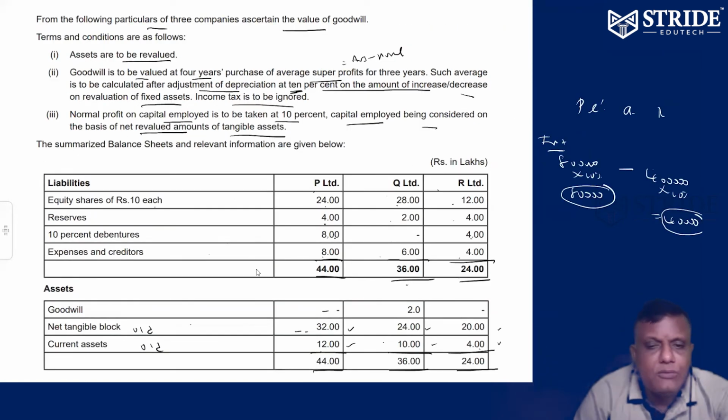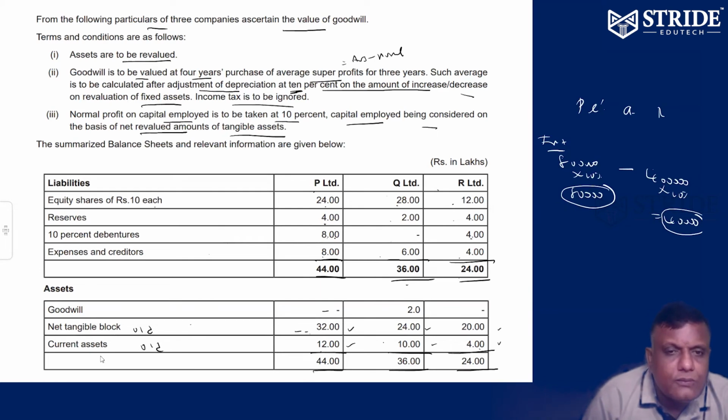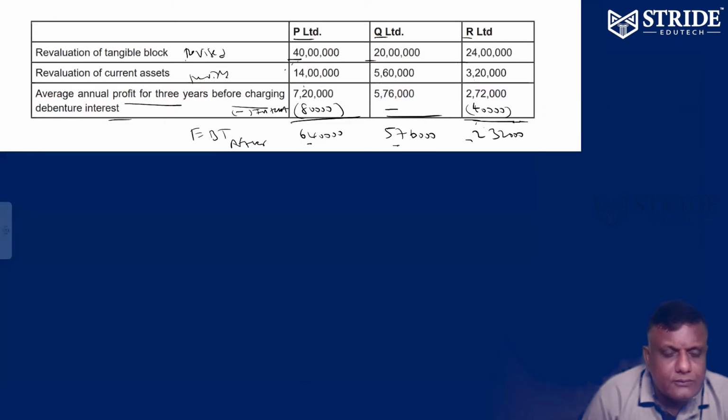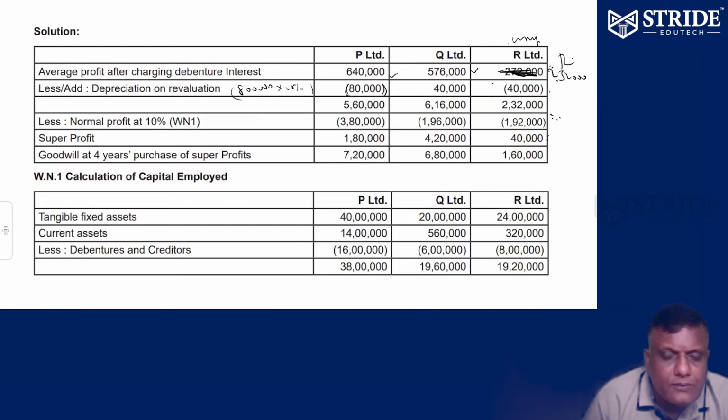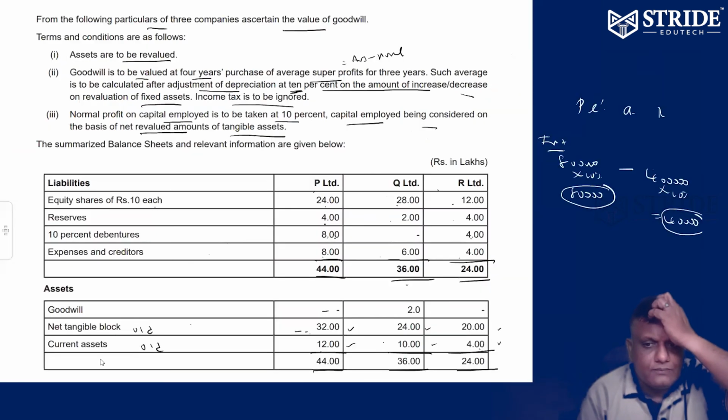Depreciation 10%. Old value 32, new value 40. So 8 lakhs into 10% depreciation is going to be 80,000. Now it's correct. Similarly, next one.